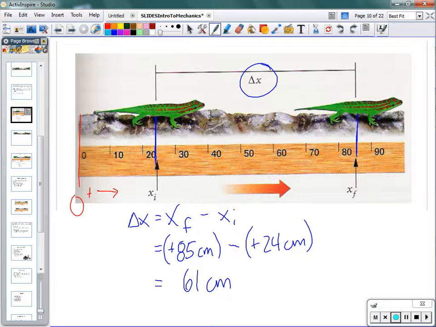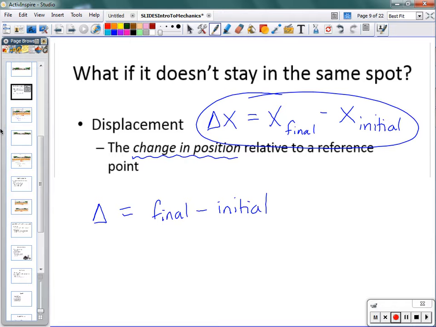And that's all right. Because displacement is describing the change in position. But we said on a straight line, that change in position can occur in two ways.